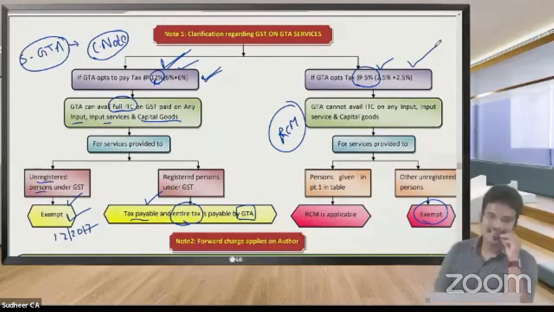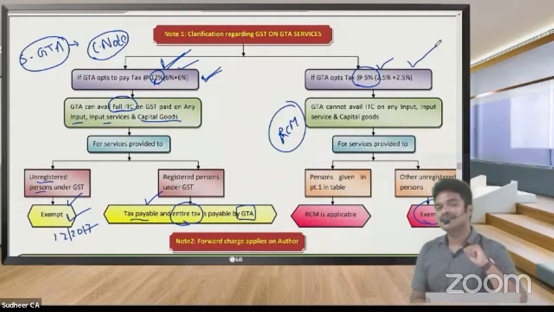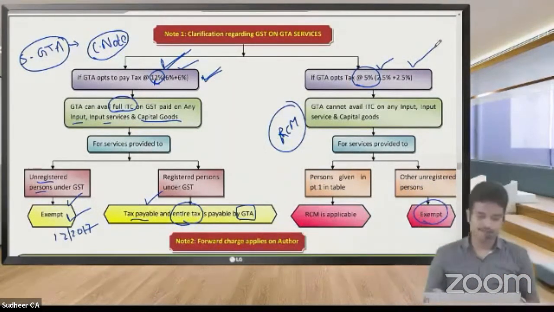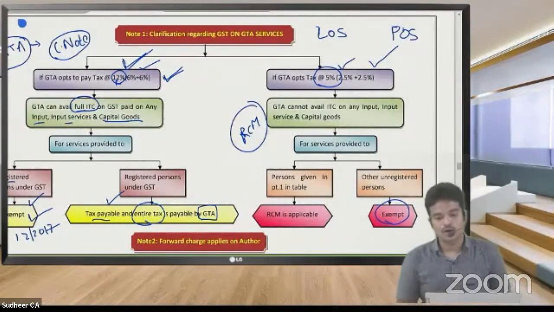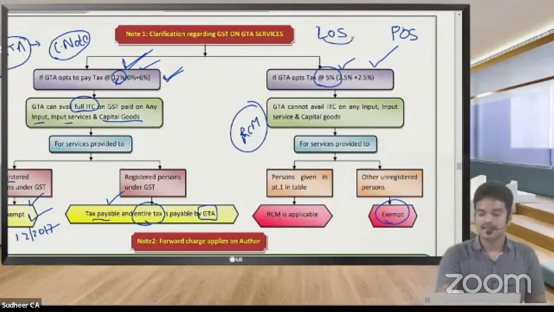And here a major doubt arises for many persons: which GST do we have to pay, CGST and SGST or IGST? Here we have to see the location of the supplier and the place of supply.